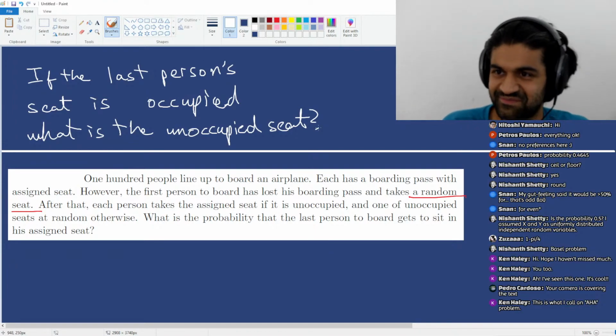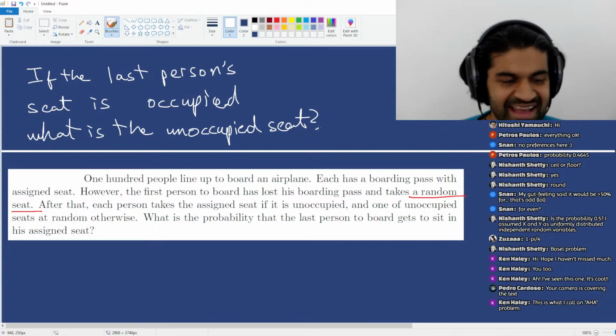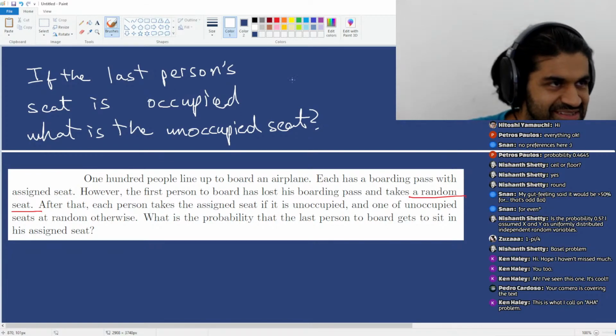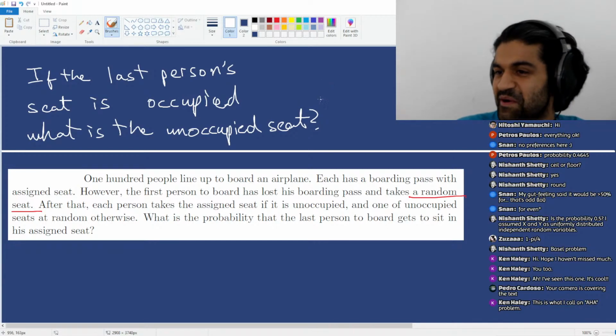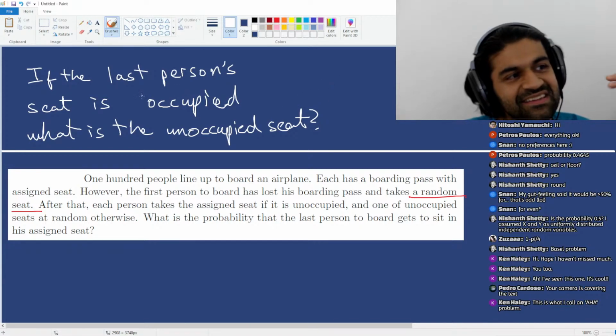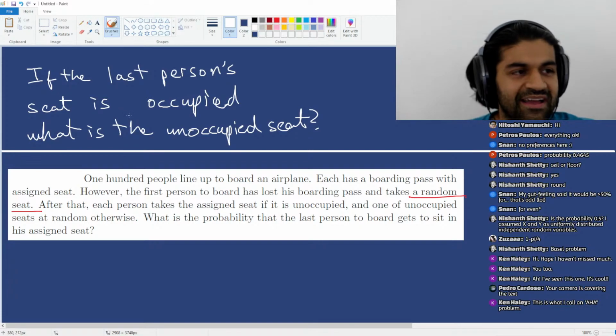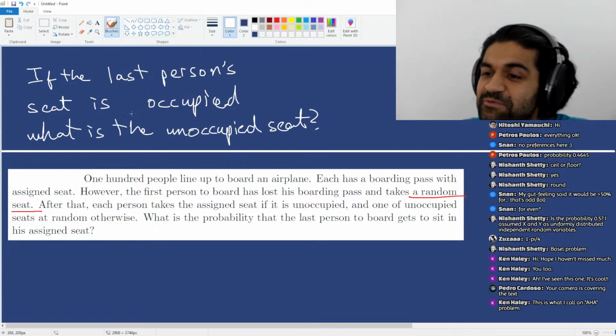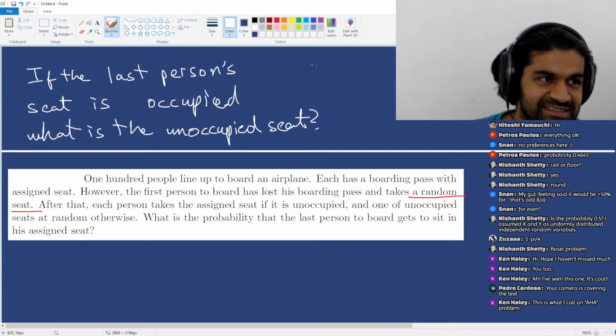Okay. Very interesting. I'm going to make a claim here that took me by surprise when I first heard it. If the last person's seat is occupied, then the unoccupied seat must be the first person's seat.